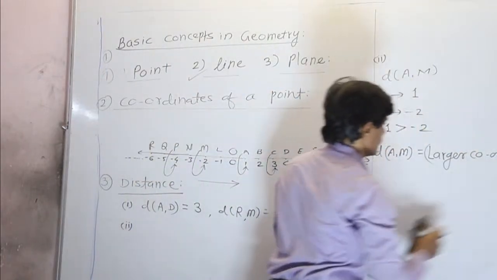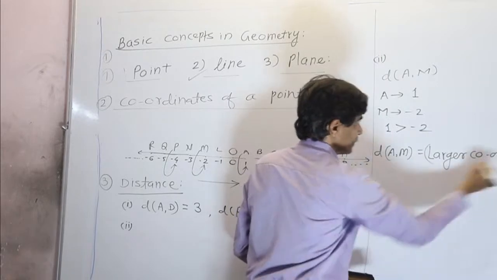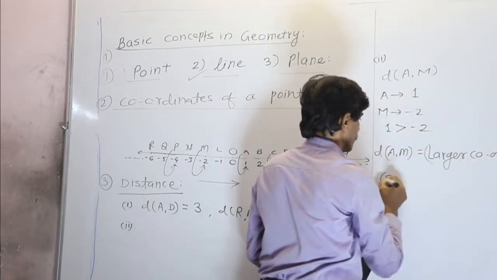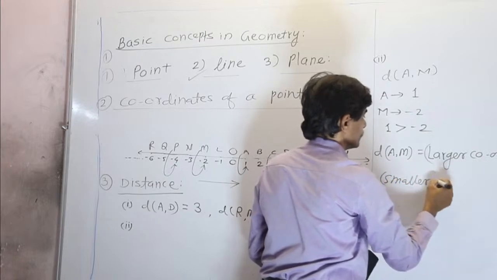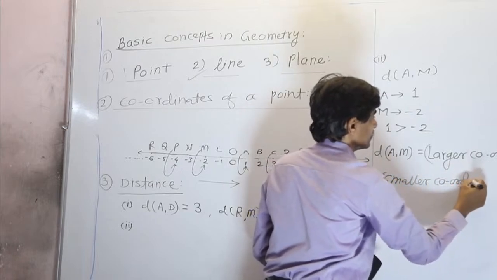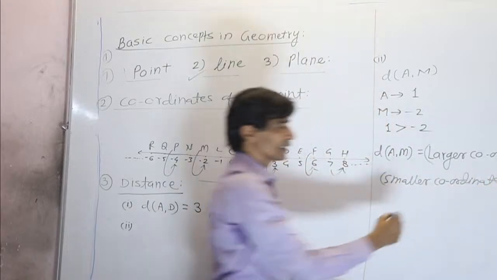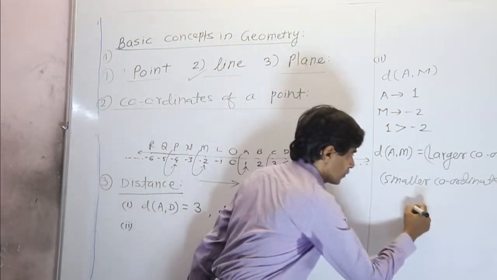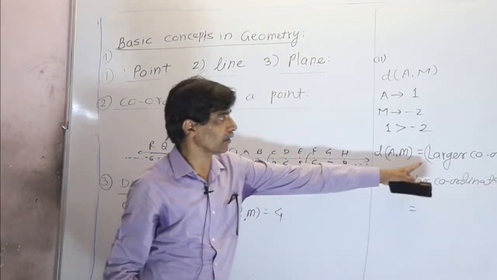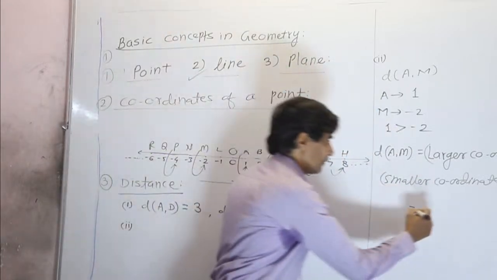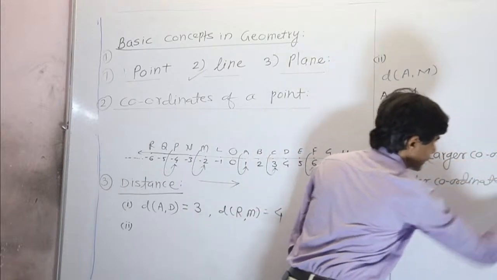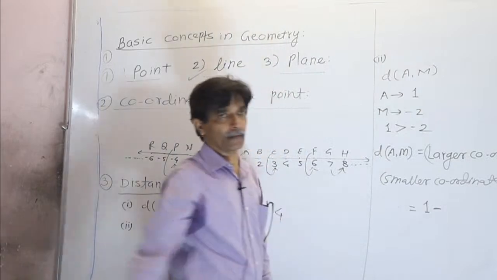I will write this here: larger coordinate, minus sign, smaller coordinate. Now you put the equal sign. We know that the larger coordinate is 1. So here is 1, then the minus sign.